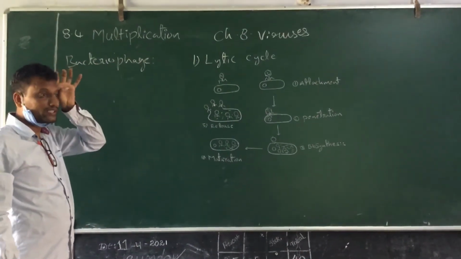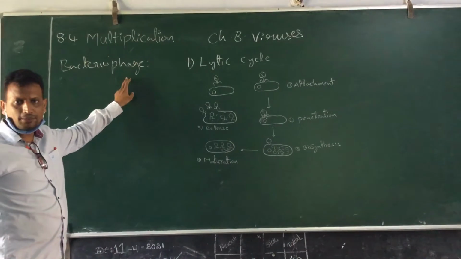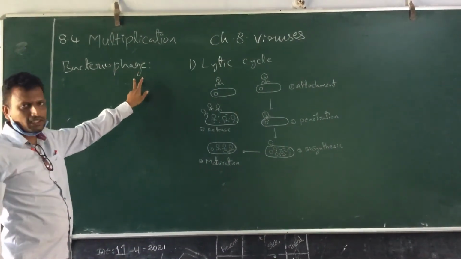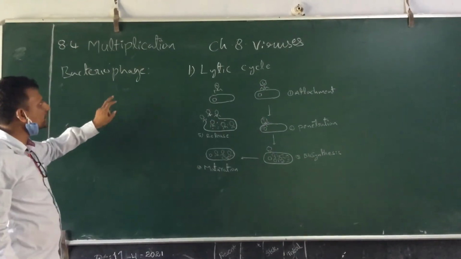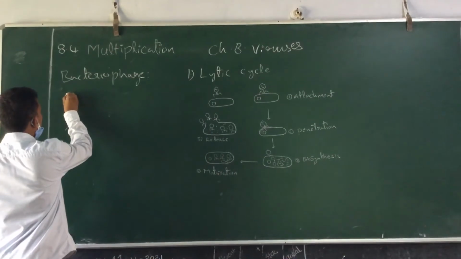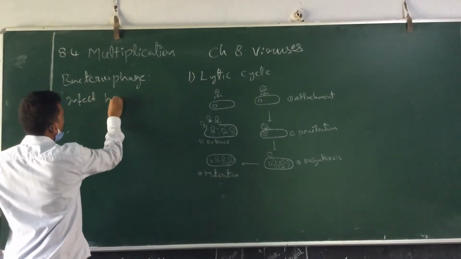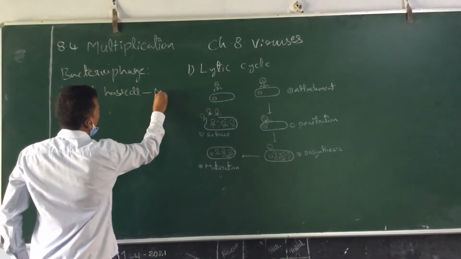For their multiplication, which cells do they have to infect, eukaryotes or prokaryotes? Prokaryotes, bacteria. Bacteriophages infect host cells such as bacteria.